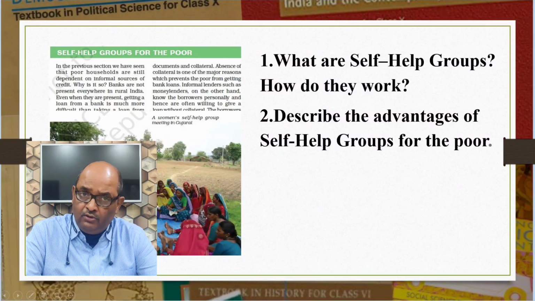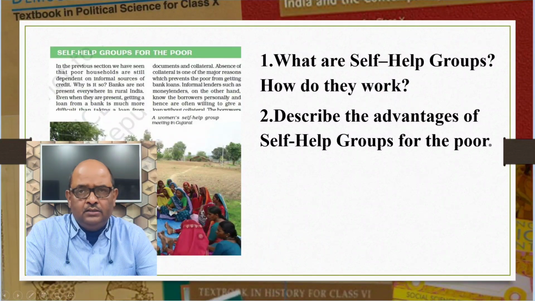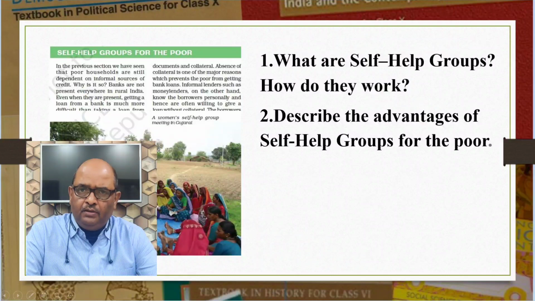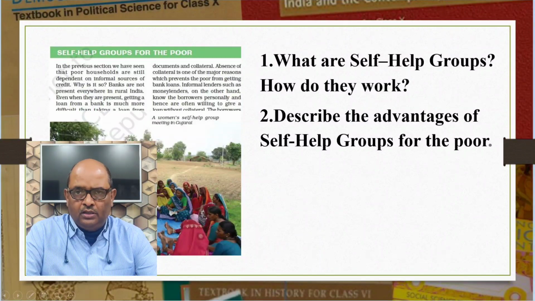Next, how do they work? Generally, this group has 15 to 20 members. Saving per member varies from rupees 25 to rupees 100 or more, depending on the economic condition of the member. The group charges interest on these loans, but it is very less than what moneylenders charge.